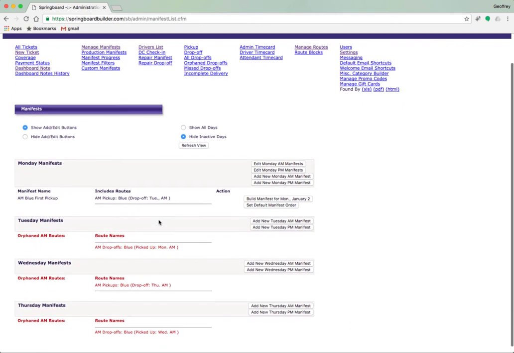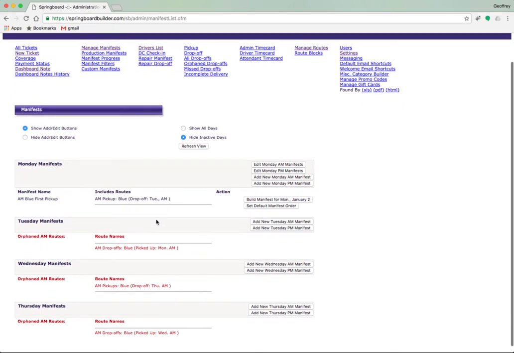Scroll down the page and you'll see that the new Monday AM pickup is listed in the Monday block and that it includes the blue route. Just as importantly, there are no longer any routes flagged as orphaned under Monday. However, if we scroll a bit further down the page, we will see that we still have orphaned routes for Tuesday, Wednesday, and Thursday. That's because we've only placed the blue route in one manifest box so far.